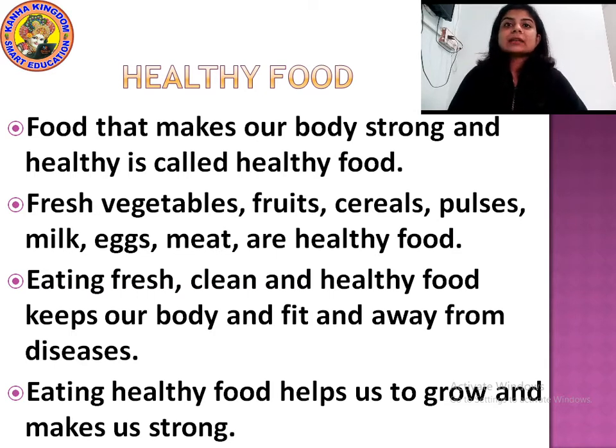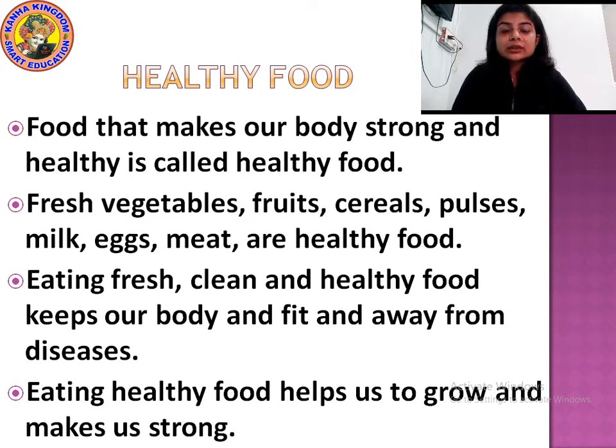Fresh vegetables, fruits, cereals, pulses, milk, eggs, meat are healthy food. Now, what kind of food is considered to be healthy food? Which food will you say is healthy? Food like fresh vegetables, then fruits, cereals, pulses. Now, what do you mean by cereals and pulses?